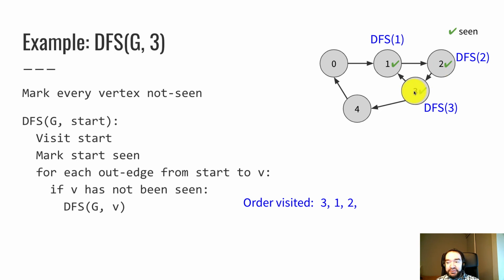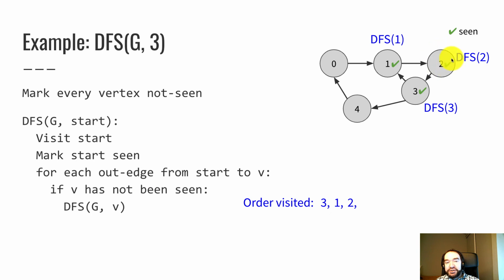And that's important because if we did, we would get into an infinite loop. What we just did was we started at 3 and we ended up back at 3 again. That can happen because these graphs can have a cycle. If we did another recursive depth first search at 3, we would go through the same process. We would go through these 3 vertices, end at the same place, and loop around forever. And we don't want that to happen. So that's the purpose of this mark in this if statement.